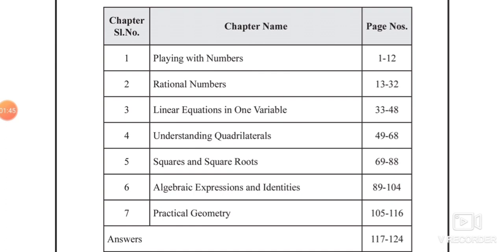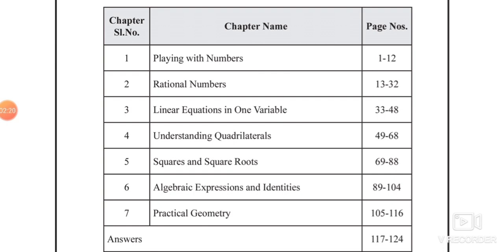Now the third chapter, linear equation in one variable. In this chapter we deal with linear equations in one variable and solving them, and some applications of these linear equations. Fourth chapter, understanding quadrilaterals. In this chapter we'll study polygons and classification of polygons, then quadrilaterals and kinds of quadrilaterals with properties and problems on these properties.